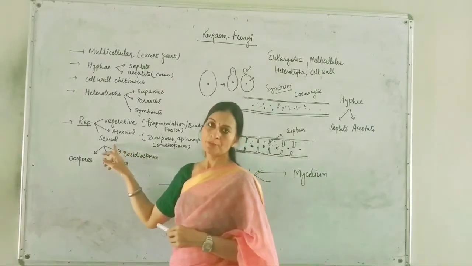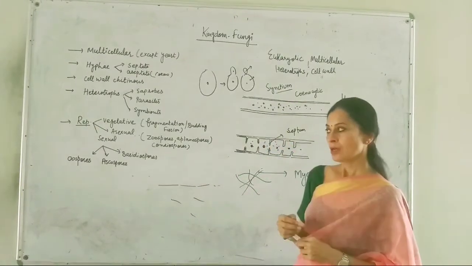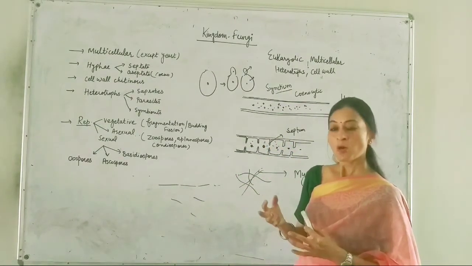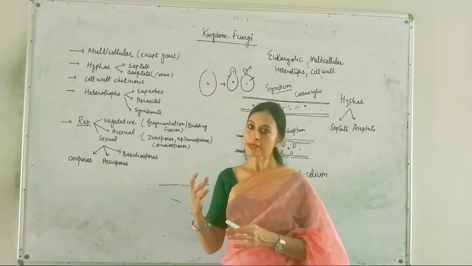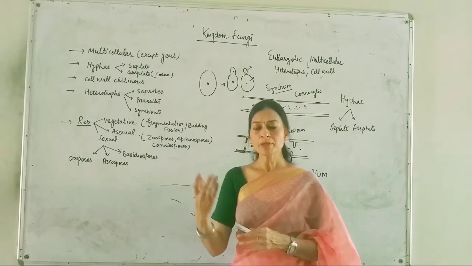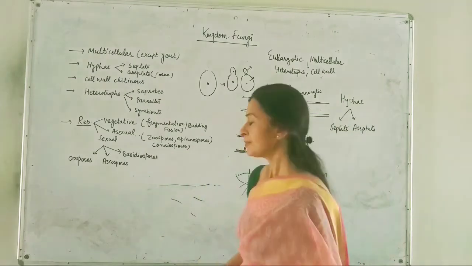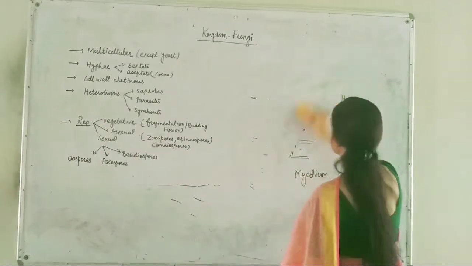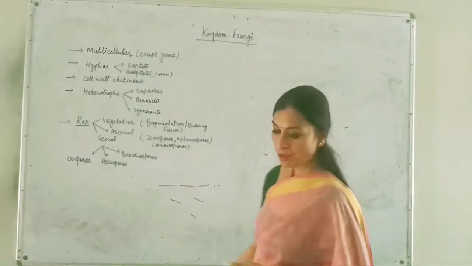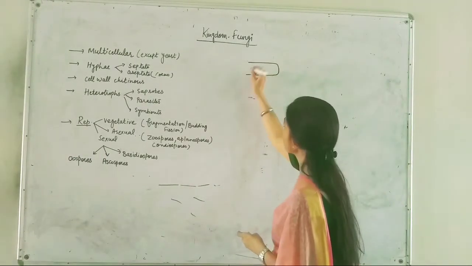Now the sexual reproduction. The sexual reproduction is also going to form the thick walled structures, but first of all let's explain some common steps of their sexual reproduction, and this can be shown as, like I have two cells, two different types of strains here.